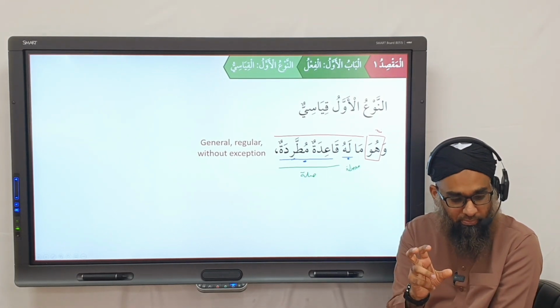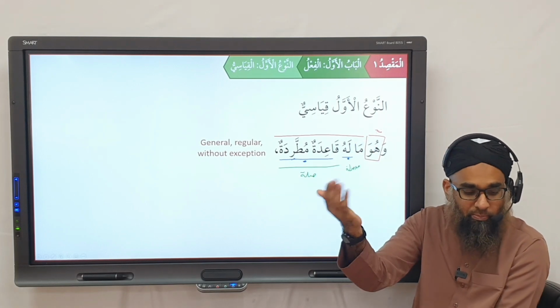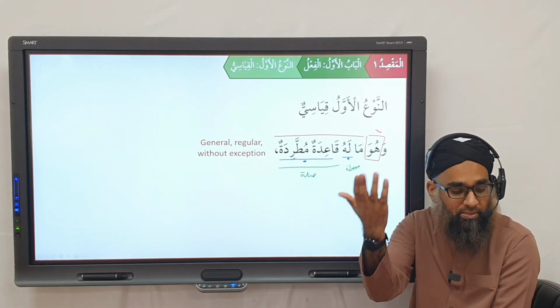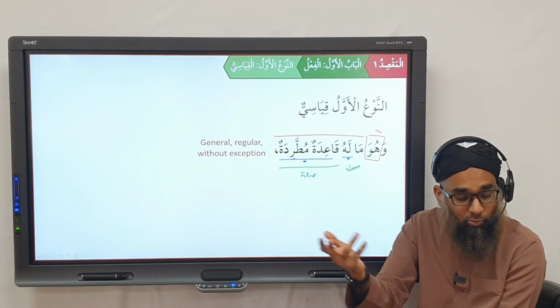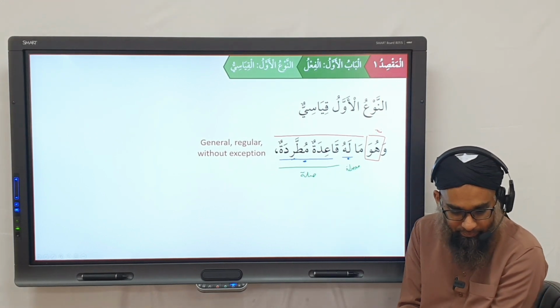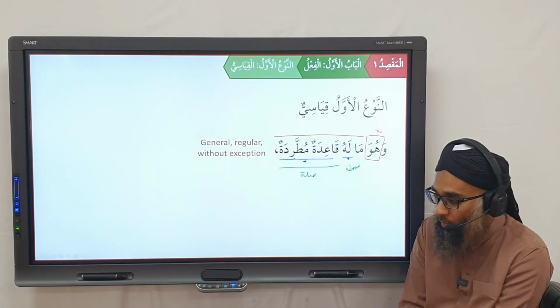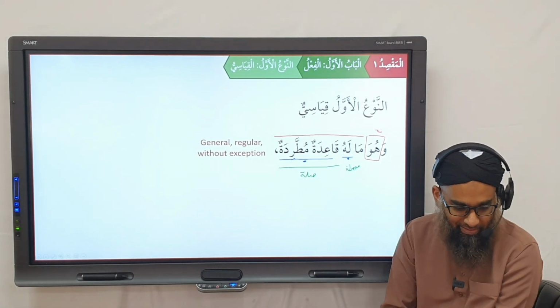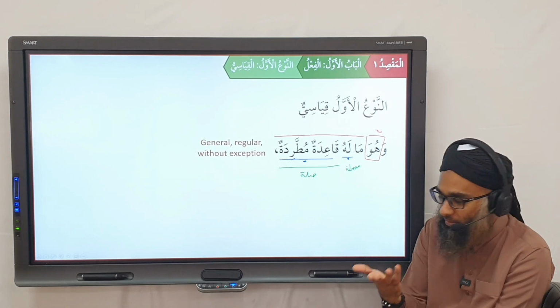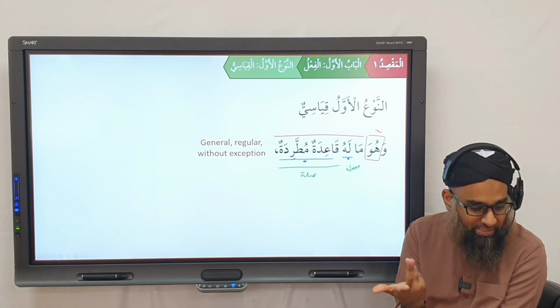So jalasa is a normal verb, and the Arabs use jalasa. But what verb do we use that the Arabs never use, the previous Arabs never used, but it still has the same rule? Anyone? Yeah. So for example, what does zawama yuzawim muzawamatan mean? Zawama, to make a Zoom call. So the Arabs never used the word zawama, did they?